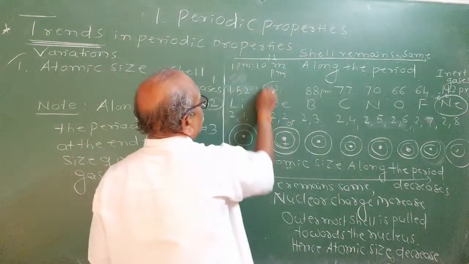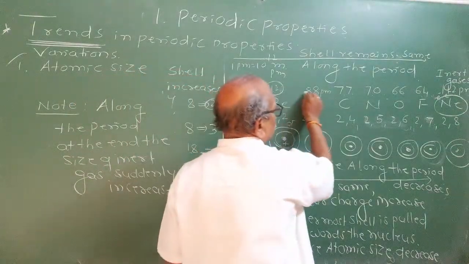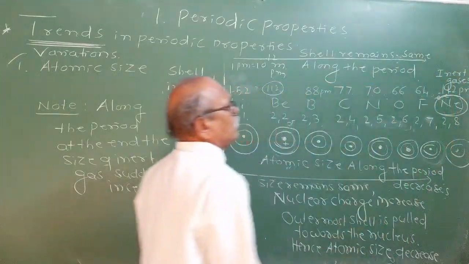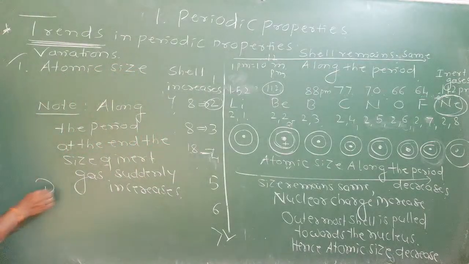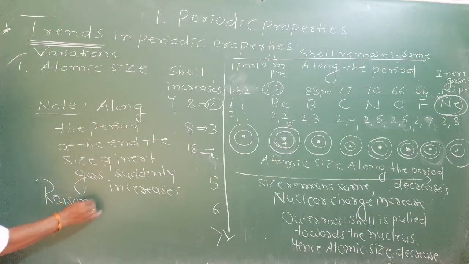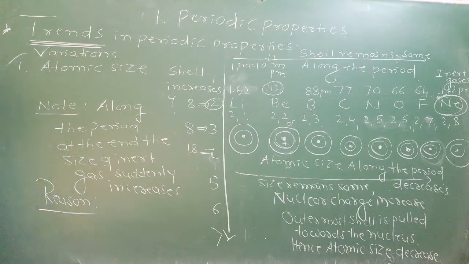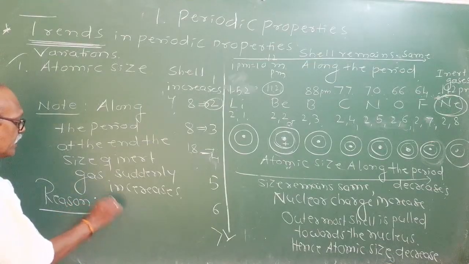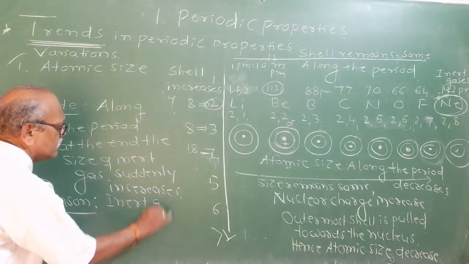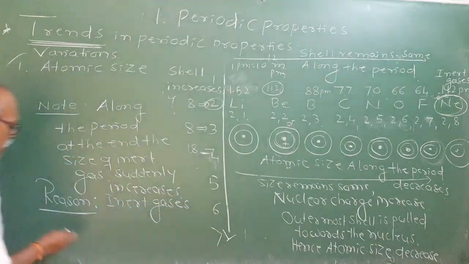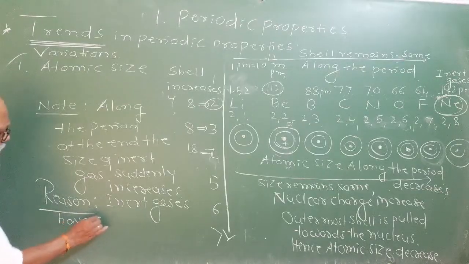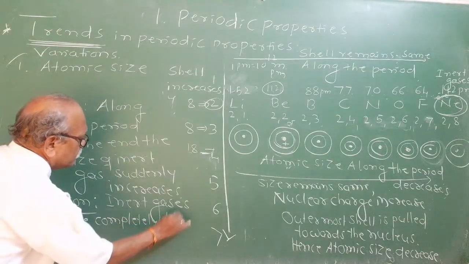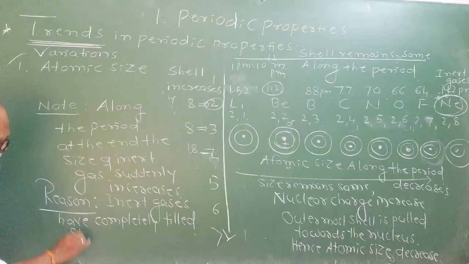See, 112 was beryllium. Then it was successively decreasing up to the halogens, fluorine, but suddenly in neon it becomes 112 picometer. You may be asked a 1 mark question or multiple choice questions. The reason for this will be: inert gases have completely filled shells.